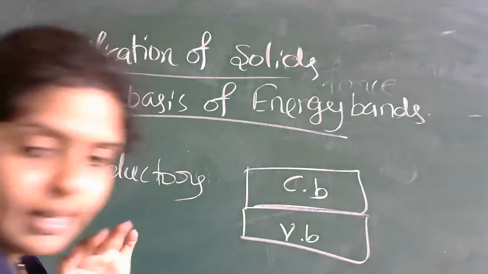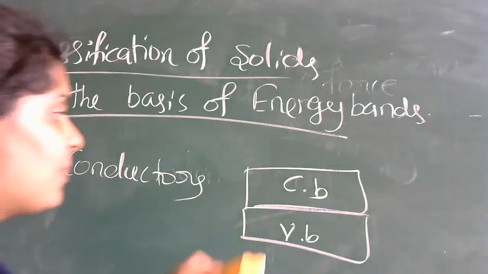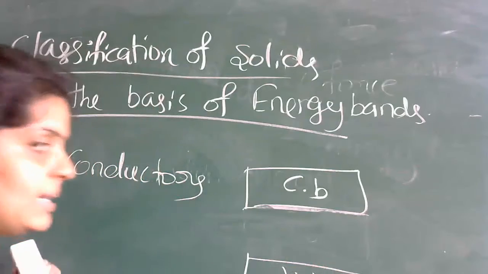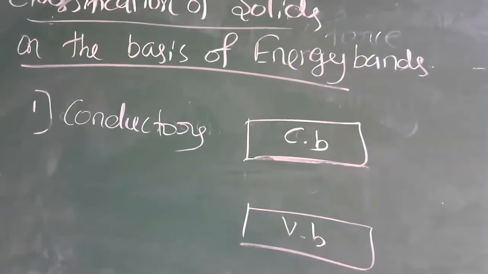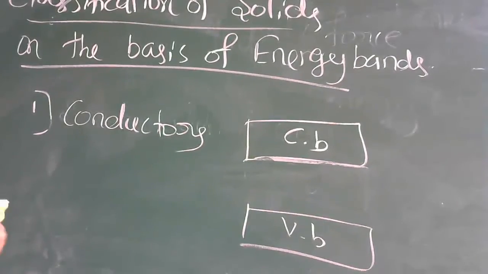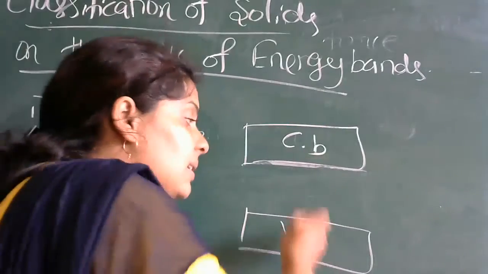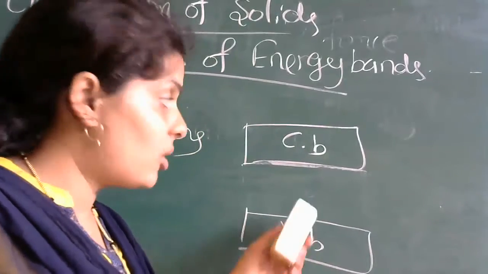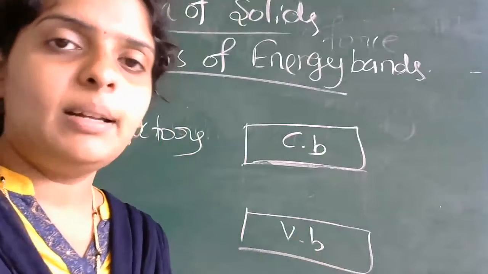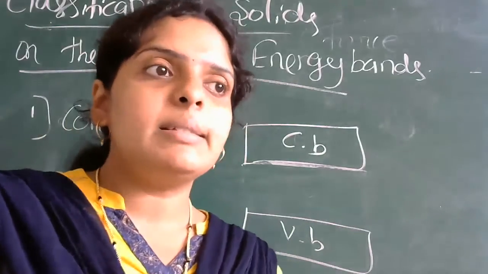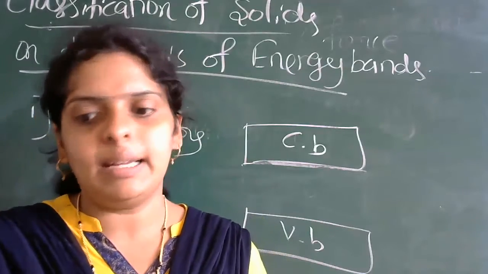That is insulators. In insulators, your valency band has some separation between the bands. So this is your valency band. Here the valency band is completely filled with electrons, but the conduction band is completely empty. As there is a large gap between them, the electrons cannot move from one band to the other. When no electrons are moving, there is no current in the case of insulators. So this is how you can define insulators.